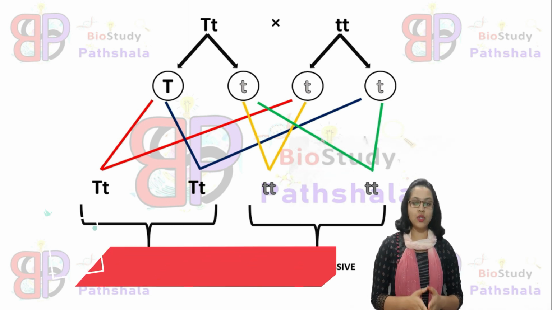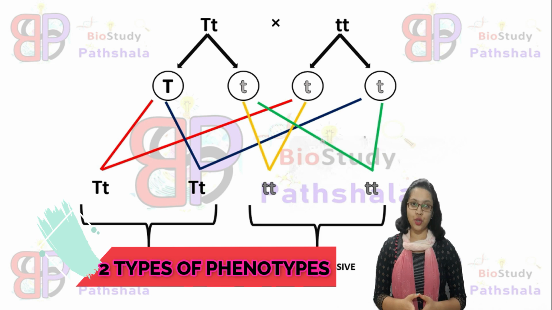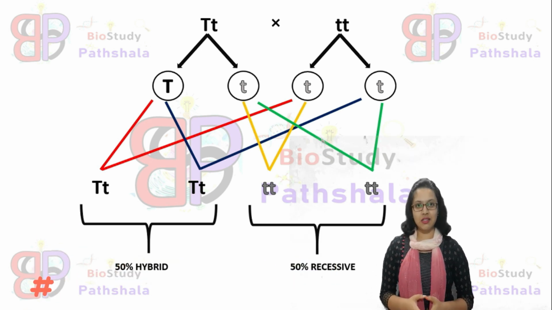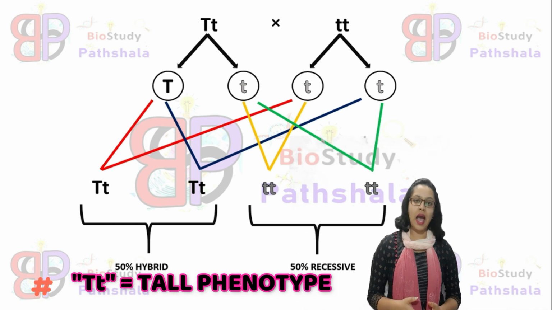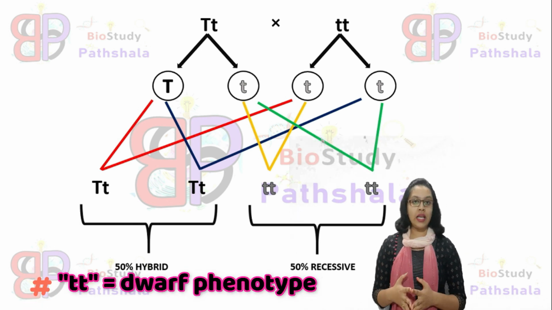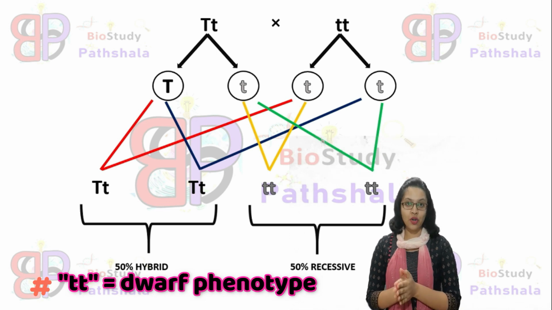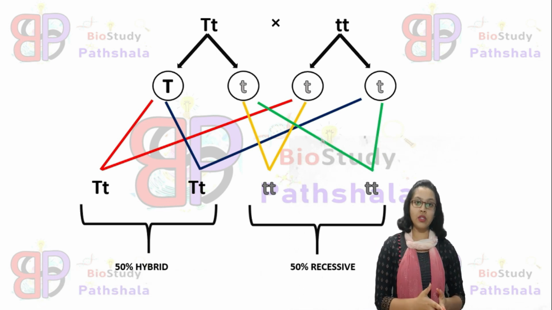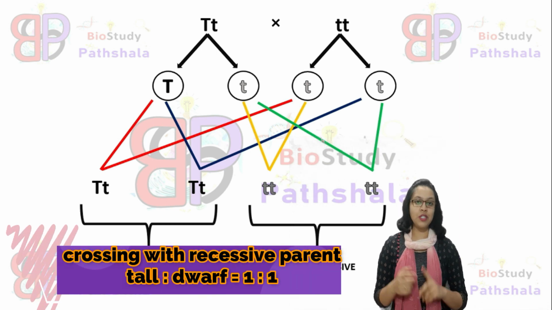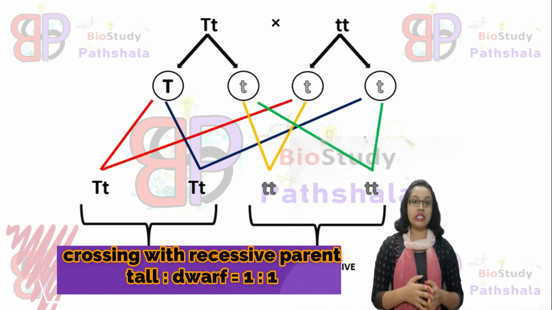In the case of backcross with the recessive parent, there will be 2 types of phenotype. First is the tall phenotype and second is the dwarf phenotype. So a backcross with the recessive parent will produce a 1:1 phenotype ratio. That means tall to dwarf is equal to 1:1.